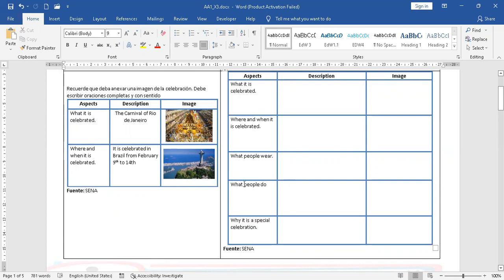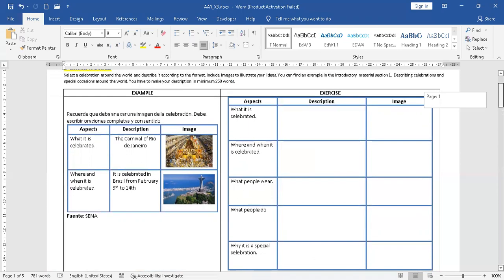What people wear, what people do, why is it a special celebration? So you will have to describe it answering these questions, yeah? And then you can add some images in this first part.